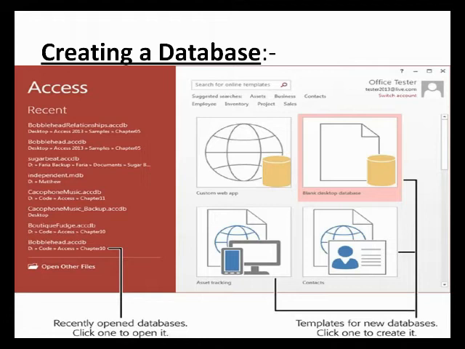To create a new database, you can choose any Access template that has various built-in tables, queries, forms, and reports that are ready to use. You can also search online for more templates, or you may create a database from scratch by clicking blank desktop database.